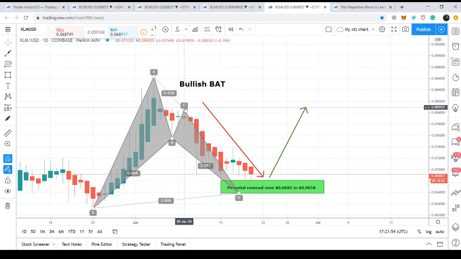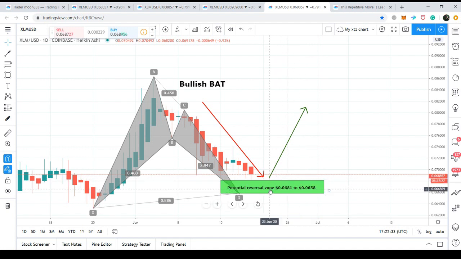Then the price action has been projected between 0.382 to 0.886 Fibonacci projection level. This is the projection of the A to B leg. Then finally the price action has retraced between 0.786 up to 0.886 Fibonacci retracement level. At this time, the price action has just hit the spike in this area, and maybe the price action will completely enter soon in this potential reversal zone that starts from 6.8 cents and ends at 6.5 cents. So this is the potential reversal zone.